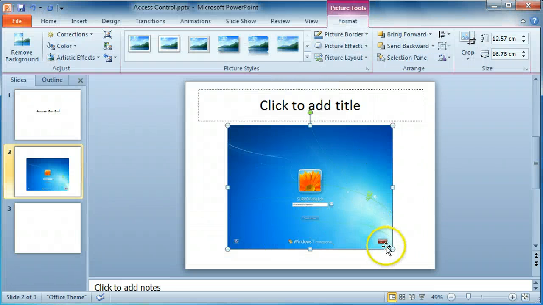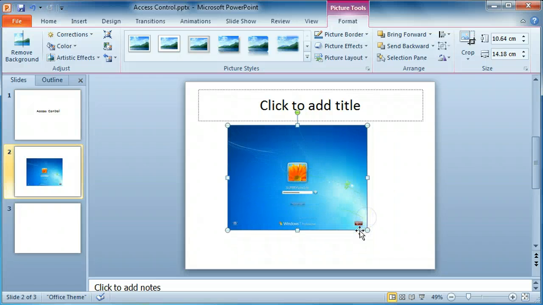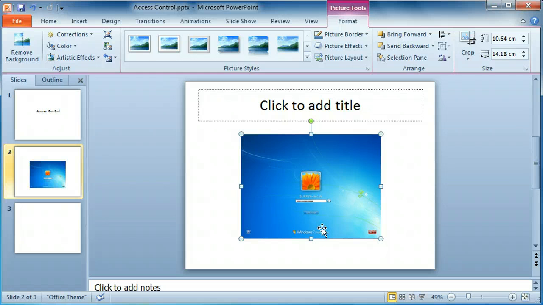The picture can be resized and it can be moved to a different position. There are also picture formatting tools. Click away from the picture.